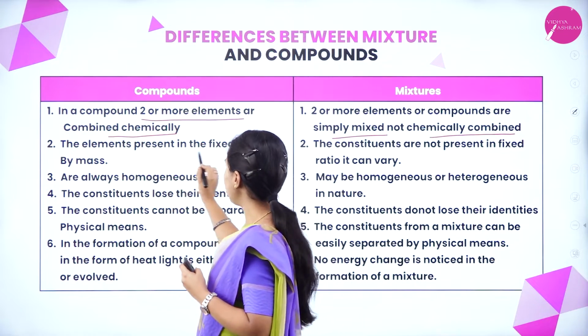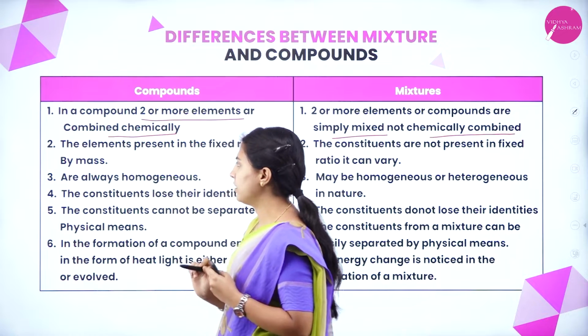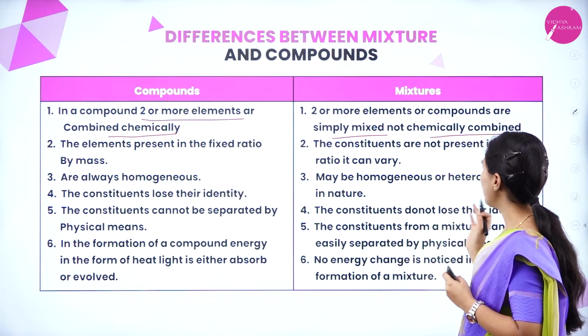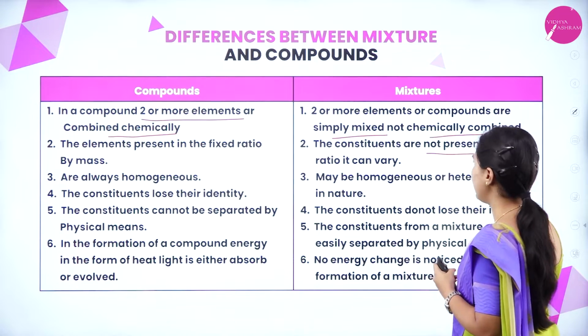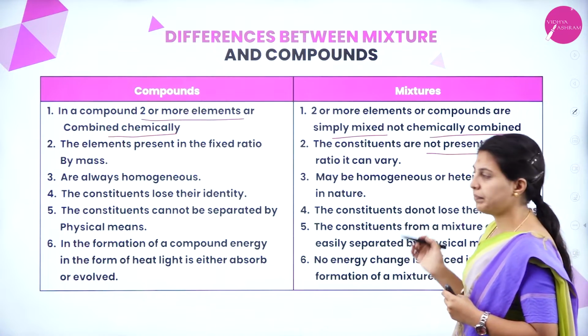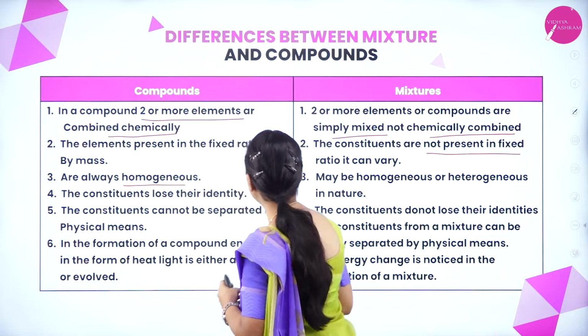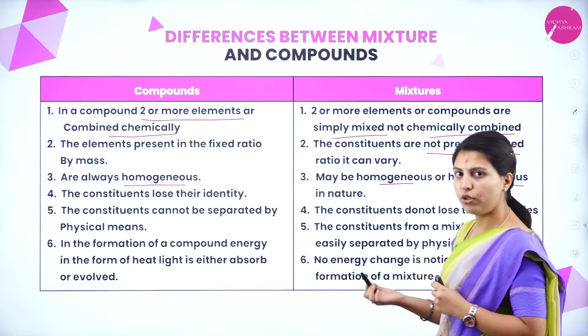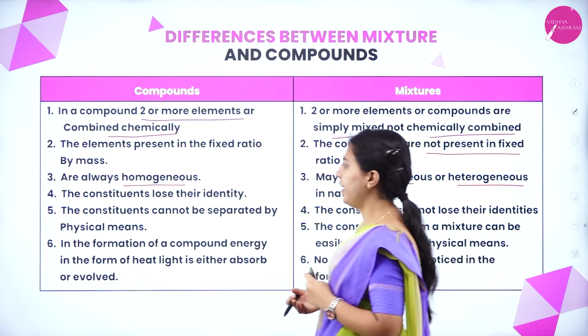In a compound, the elements are present in a fixed ratio by mass. Here the constituents are not present in a fixed ratio, it can vary. Compounds are always homogeneous, while mixtures may be homogeneous or heterogeneous. You know now what is homogeneous and what is heterogeneous.